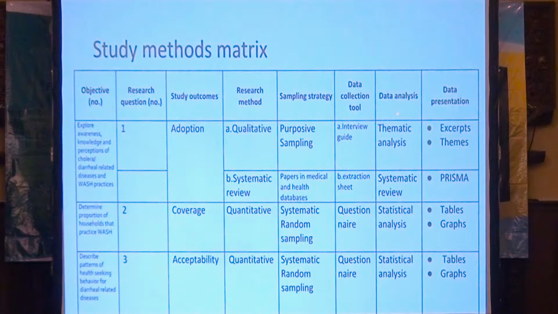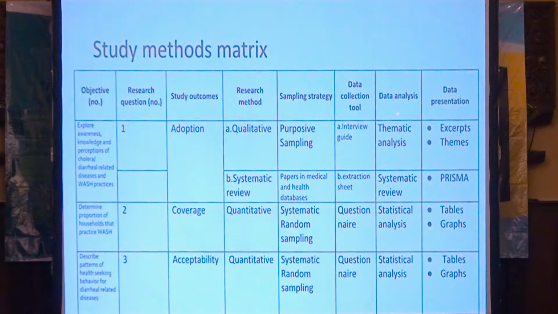For the qualitative part, we're going to use purposive sampling to get these food vendors and so on. Data collection will be the interview guide, analysis will be thematic analysis, and the data presented in the form of excerpts and themes, sub-themes.